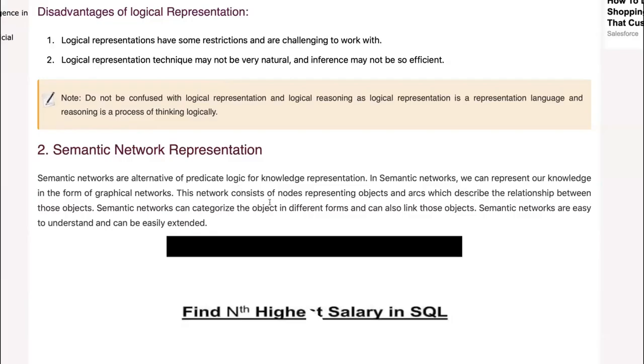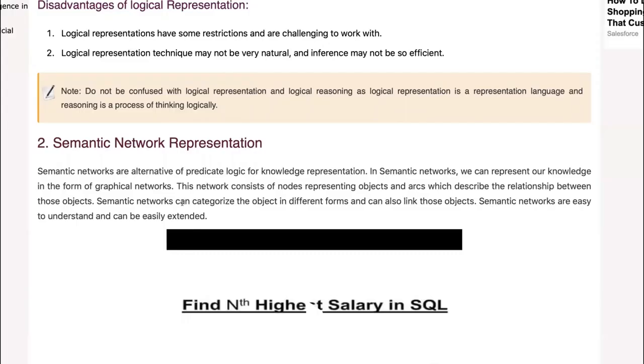This network consists of nodes representing objects and arcs which describe the relationship between those objects. That's why we have a graph. Nodes are like vertices, and arcs are like edges. Remember when we talk of graphs, we have vertices and edges. But here it's a kind of different field, so instead of vertices we say nodes, and instead of edges, arcs, because edges are usually straight, but here they can be not straight. Semantic networks can categorize the objects in different forms and link those objects using arcs. Semantic networks are easy to understand and can be easily extended.